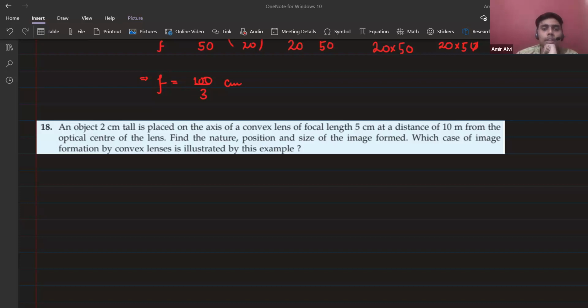How many of you remember what kind of lens we use in the magnifying glass? Not microscope, magnifying glass. I've told you in the image formation part. Does anybody remember? Convex. Are you sure about it?